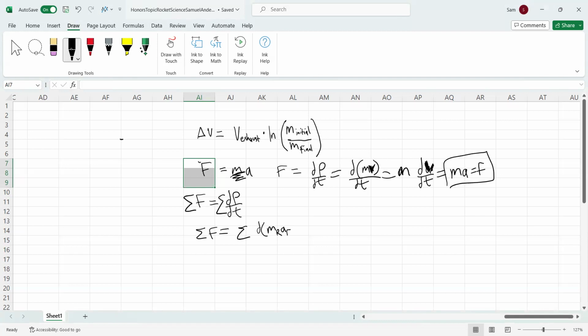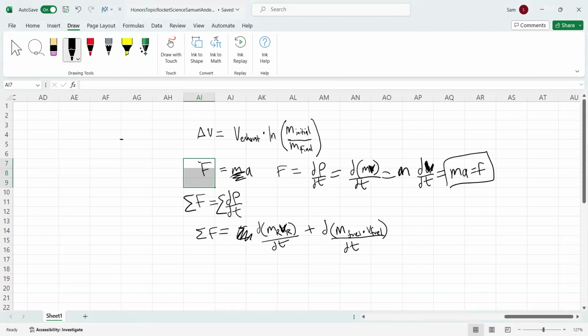So this is equal to d(m rocket v rocket)/dt plus d(m fuel v fuel)/dt.